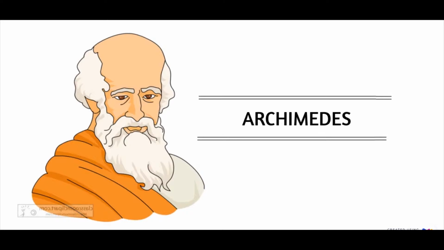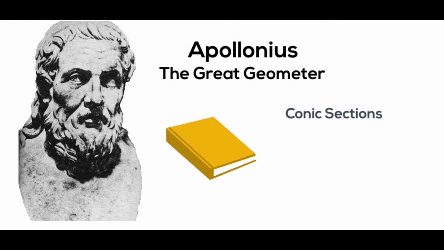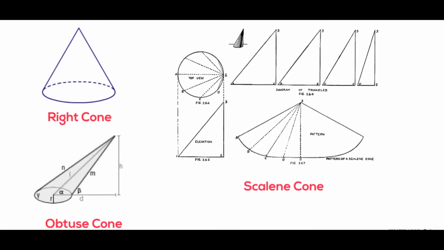Archimedes never published an entire work dedicated to conics, but he did publish several books that mentioned it. It is said that Archimedes described the different sections of the cones with names, and Apollonius just built the idea from Archimedes. On the other hand, Apollonius is known as the Great Geometer. He is most well known for his 8 books that contain 487 propositions entitled Conic Sections. He showed that a cone could be right, oblique, and scalene.